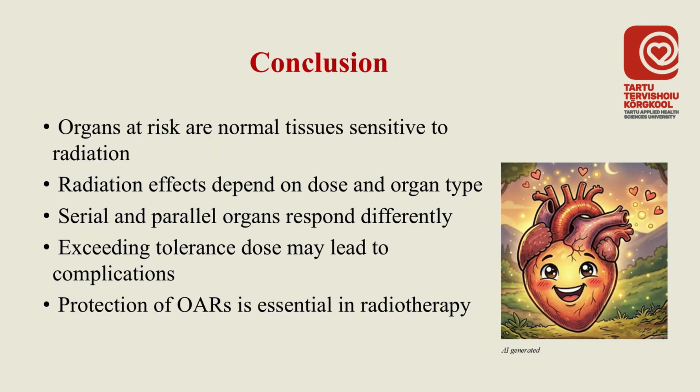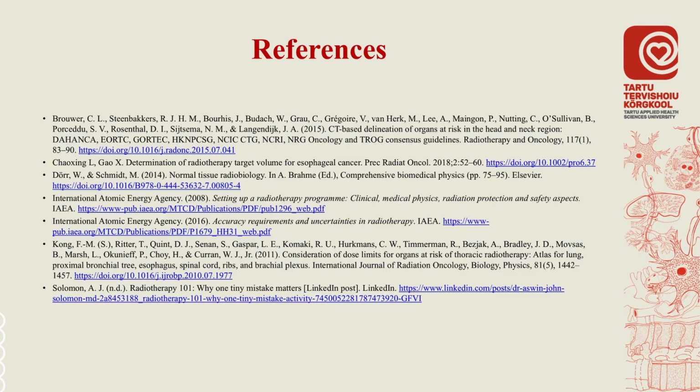Organs at risk are normal tissues that must be protected during radiotherapy. Their response to radiation depends on both the dose and the type of organ. Serial and parallel organs behave differently, which influences how dose is evaluated. Exceeding tolerance doses can lead to significant complications. Therefore, protecting organs at risk is essential for safe and effective treatment.